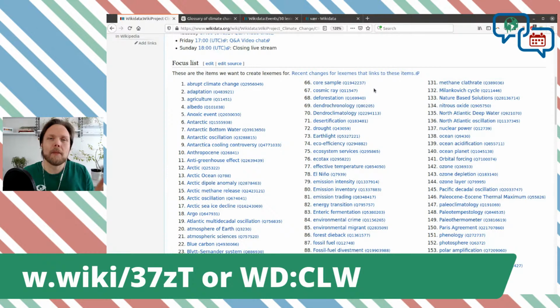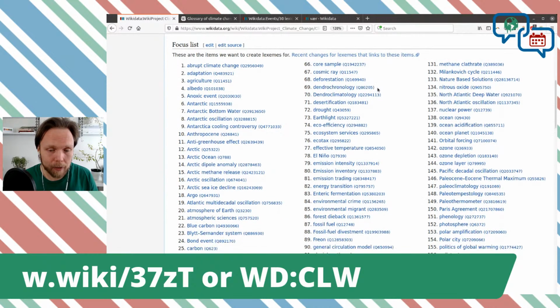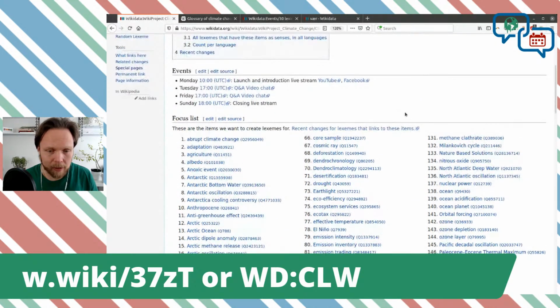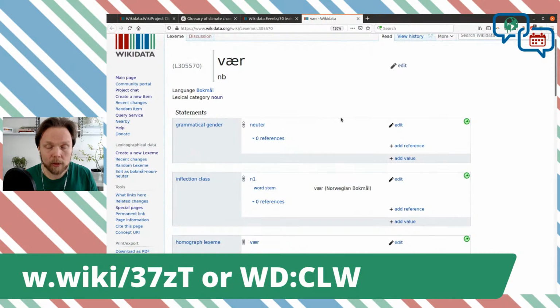But we don't stop there by just adding, because that's just the first part. Then we also want to add the forms and all the other statements and pronunciations that we couldn't. So we want to make them as usable as possible in all the aspects. And I'm just going to take a look, because through these recent changes, I just saw one of them. And that was edited in the recent days.